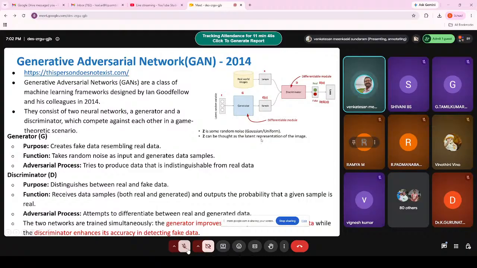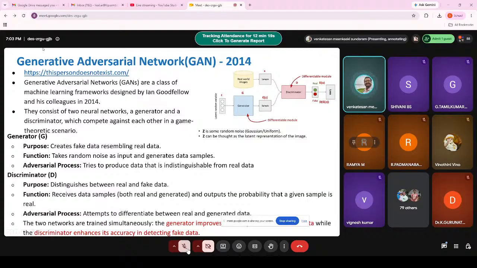So the first generative AI model is the GAN, Generative Adversarial Network. This is the model which got released in the year 2014 by Ian Goodfellow. For those who are good in deep learning, you would have come across a book called Deep Learning by Ian Goodfellow. He is the guy who invented this GAN in 2014. So what is GAN? How does it generate content?